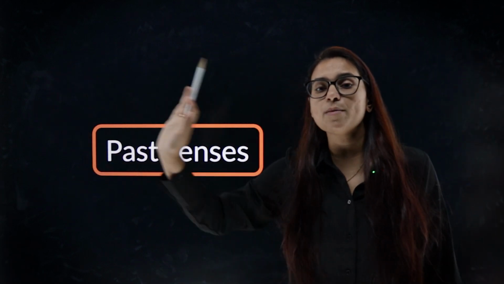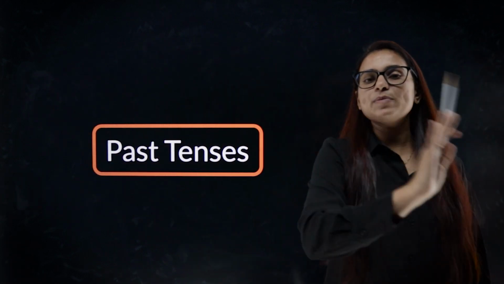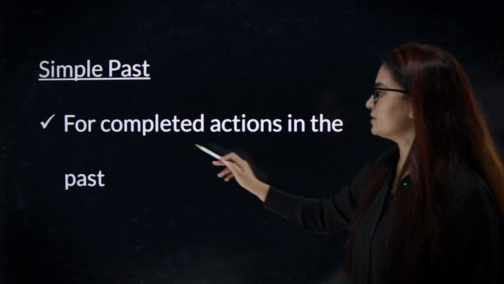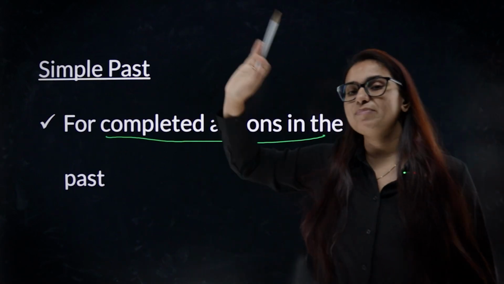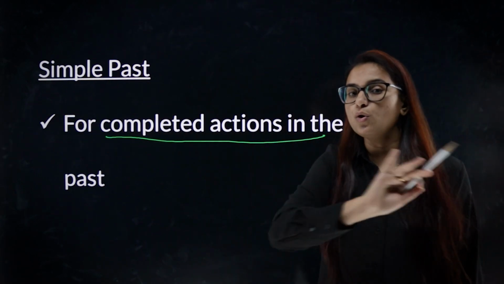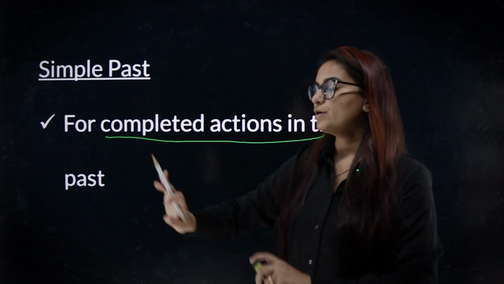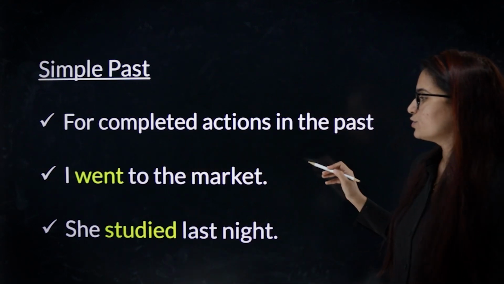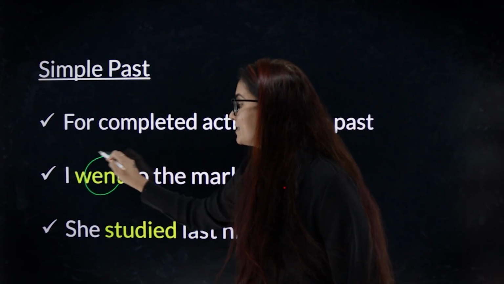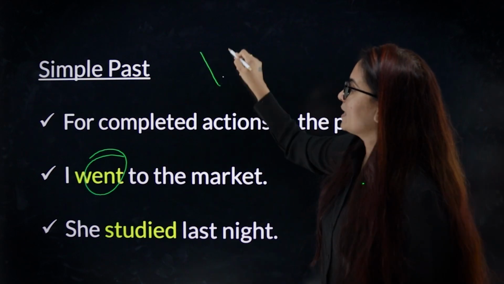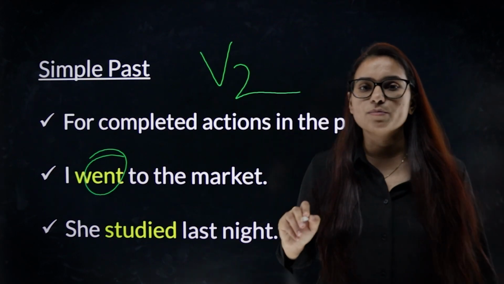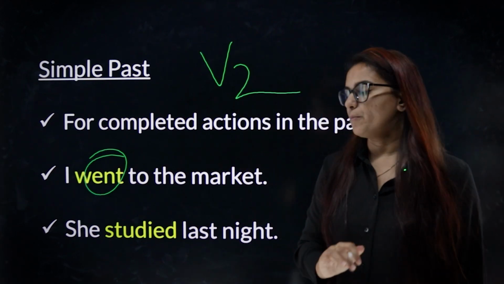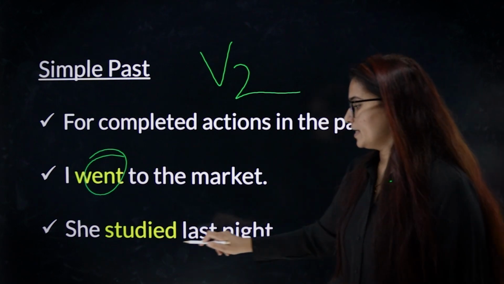Next we have past tense. Whatever you have learned about present tense, make it past. So when I say simple past tense, to talk about actions completed in the past. No connection to present, it's over. For example, "I went to the market." It's done. So you will always write verb second form. Verb second form. "She studied last night."